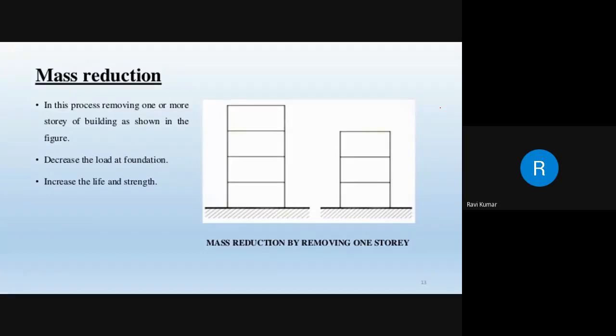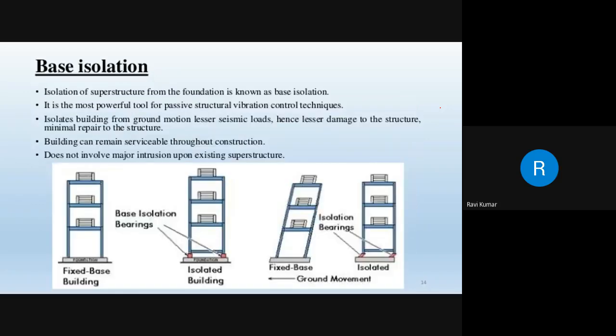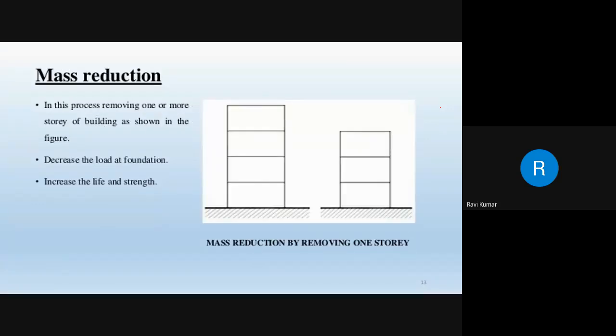Now next is mass reduction. Decrease the load at foundation so that it increases the life and strength. Sometimes you may design only by considering ground plus 2, but the builder, in his own interest, may construct an additional 2 to 3 floors. In such cases, you are increasing the mass, but the stiffness will not be there.